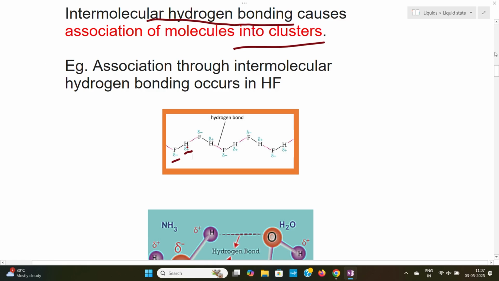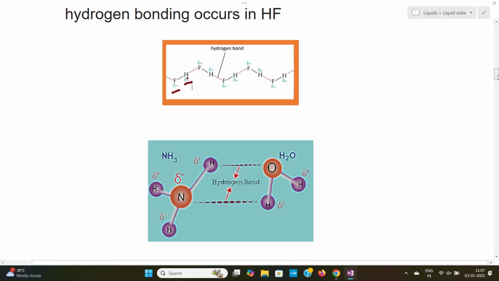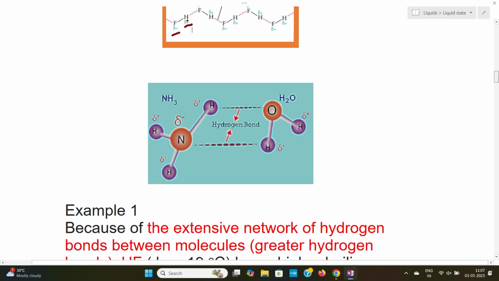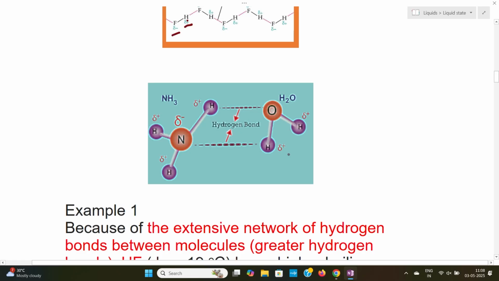Then when we look into intermolecular hydrogen bonding in another aspect, it can be with molecules of a different substance. Hydrogen fluoride is the attraction with molecules of the same substance. And here we have an example of ammonia and water.